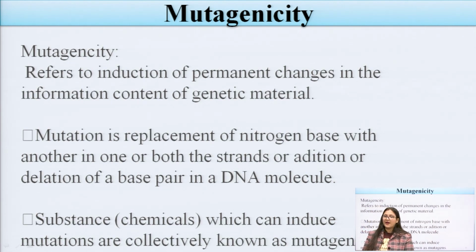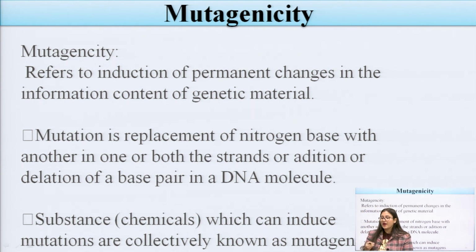Now, I have told you about teratogenicity. The second one is mutagenicity. I have told you in the previous lectures about carcinogenicity and genotoxicity. Mutagenicity comes under mutation. When there is any kind of change in the DNA, this is known as a mutation, and we have to study the point mutation, in which there is a change at a specific point of the DNA.